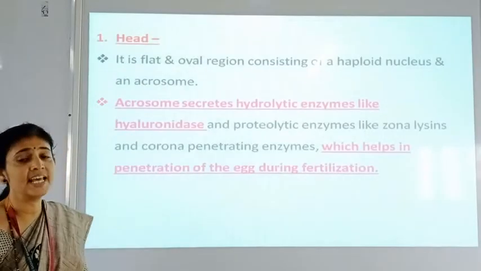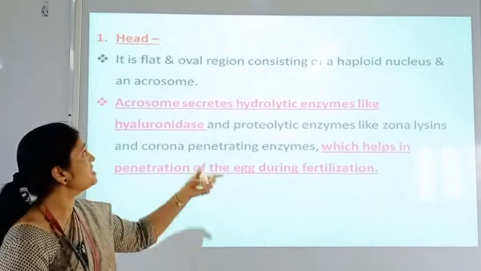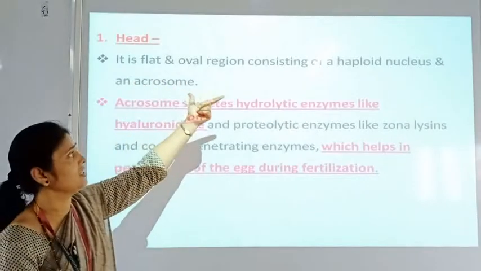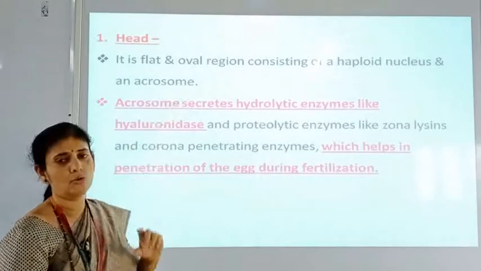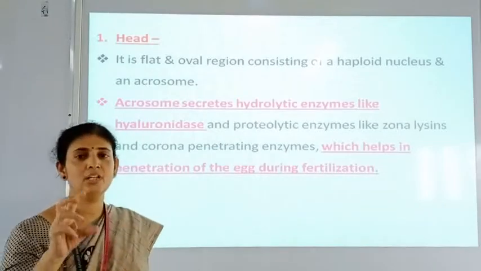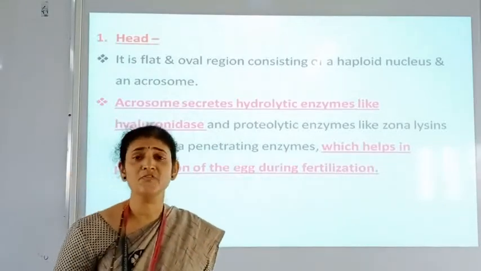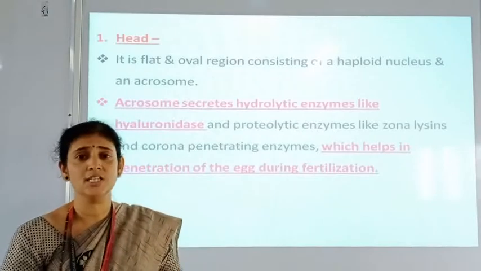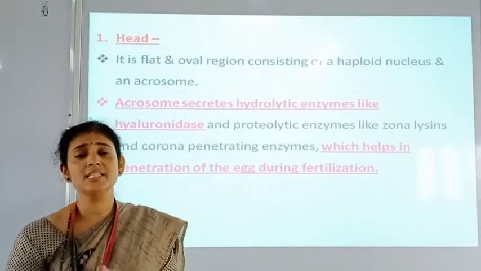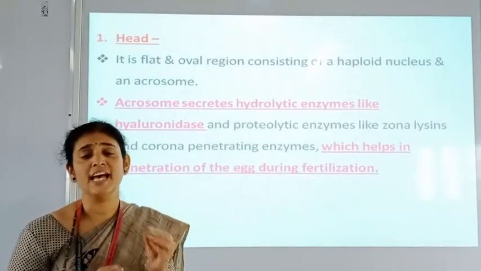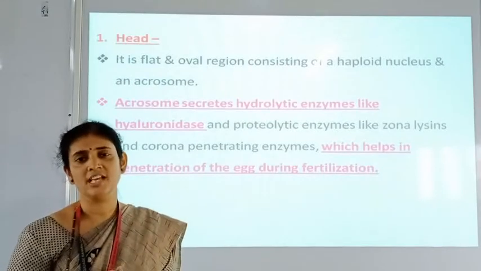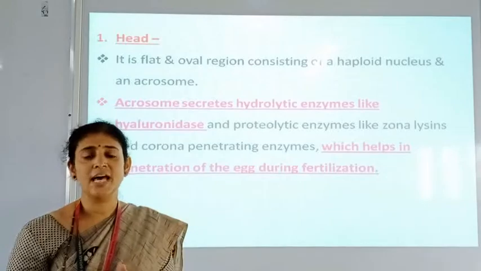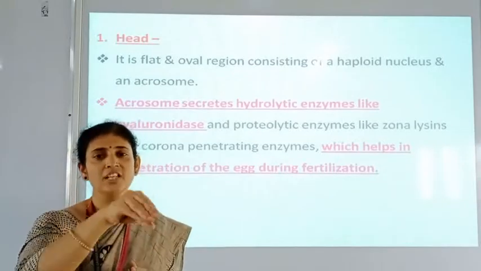So here first is the head region. This head is a flat and oval region consisting of a haploid nucleus and an acrosome. So the main two parts are there, nucleus and acrosome. This acrosome is a very essential part, because it is secreting a number of enzymes which are responsible for the fertilization process, because these enzymes are penetrating the ovum during fertilization.